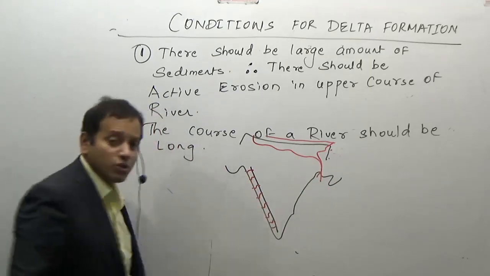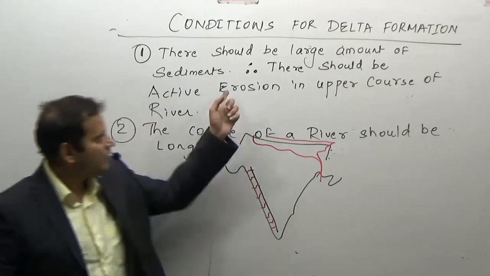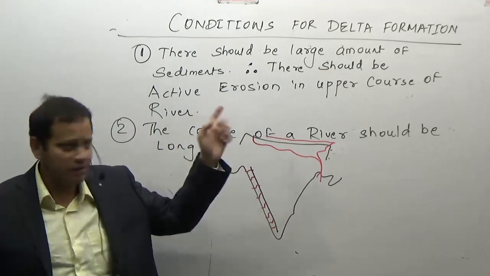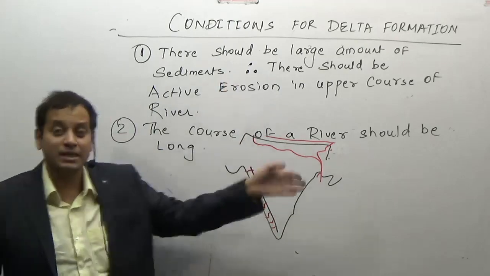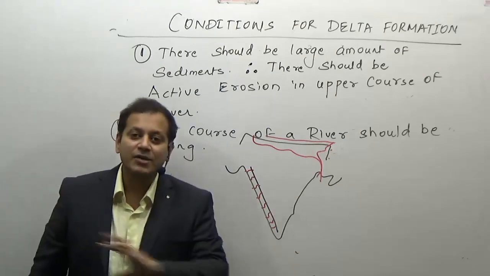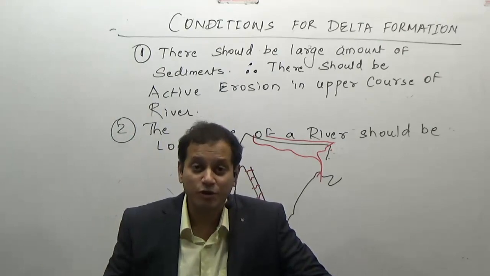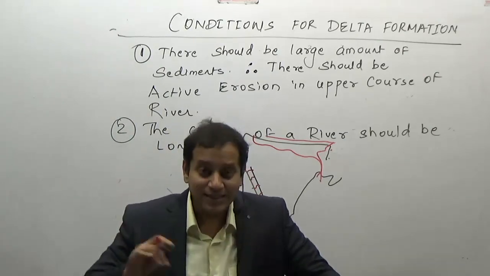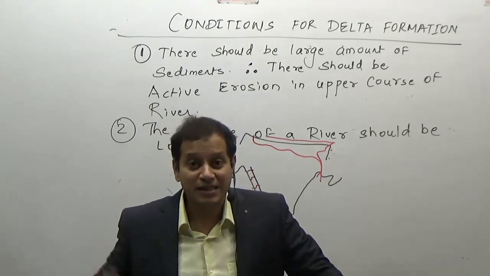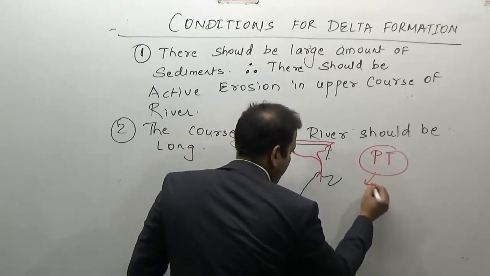On the other hand, all the rivers which originate on the western side of the Western Ghats do not form a delta because the first condition is not satisfied. Rocky structure, they do not have that much sediments. Even if they have sediments, their course is so short that they cannot form a delta. Therefore, for preliminary examination point of view, you can write down the reason why the Western Ghats...